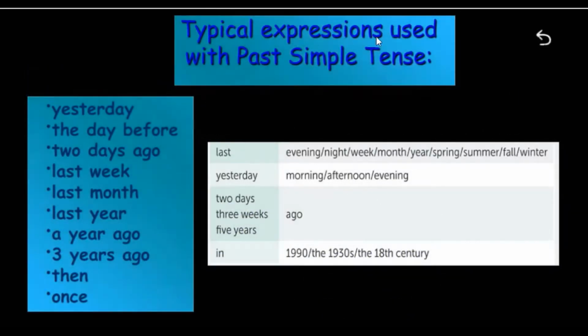Now, we have typical expressions used with the simple past tense. We have yesterday, the day before, 2 days ago, last week, last month, last year, a year ago, 3 years ago, then, or once. Okay, with last, we can use last evening, last night, last week, etc. Yesterday morning, yesterday afternoon, yesterday evening; with ago, 2 days ago, 3 weeks ago, etc. And in, we're gonna use in to talk about years, decades, and centuries.